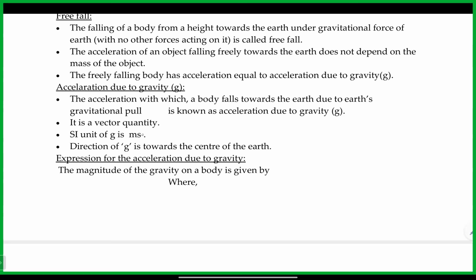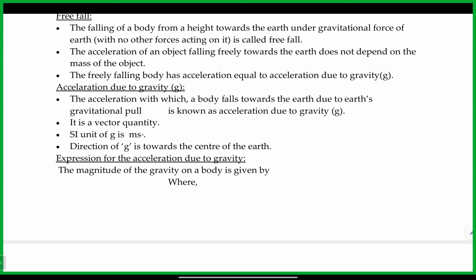It is a vector quantity because it has a direction. A vector quantity is a quantity which has both magnitude and direction. Magnitude means a numerical value. Direction means plus or minus, in which one particular direction it acts. Acceleration due to gravity is always in one particular direction. If we take the opposite direction, we have to write minus.